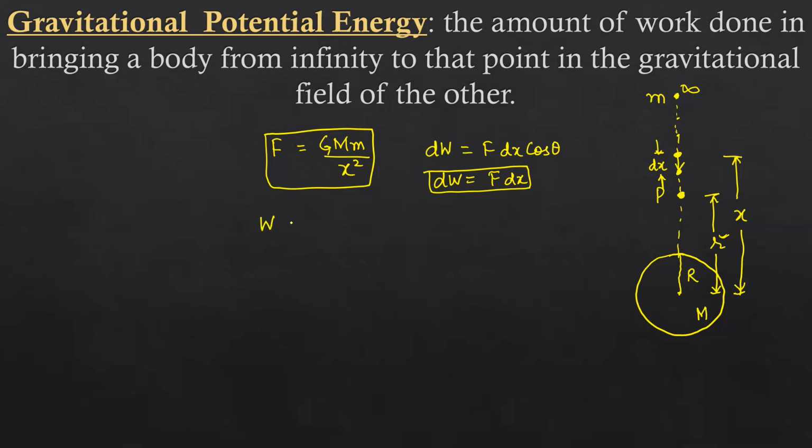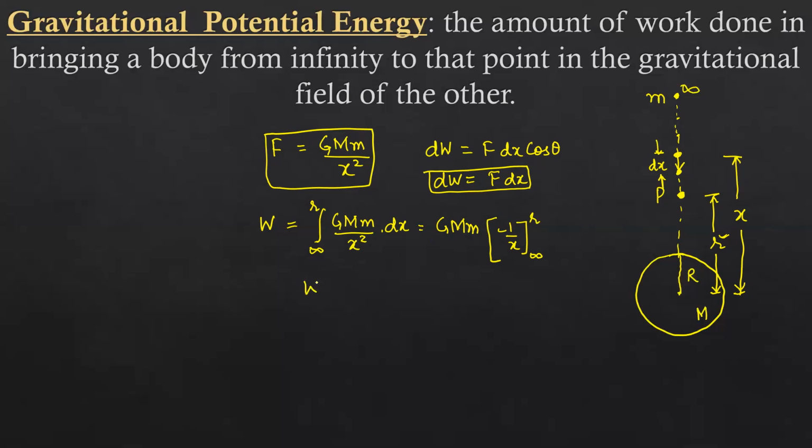So I'm going to integrate it from infinity to r. In place of F, I'll write G M m upon x square, multiplied by dx. G M m are constant, so I'll take them out, and the integration of dx upon x square will be minus 1 upon x, with limits from infinity to r.